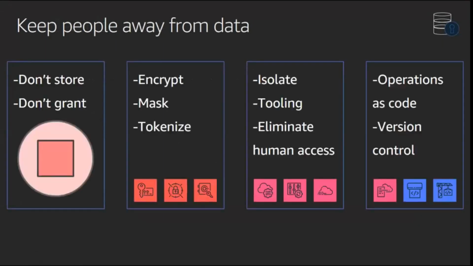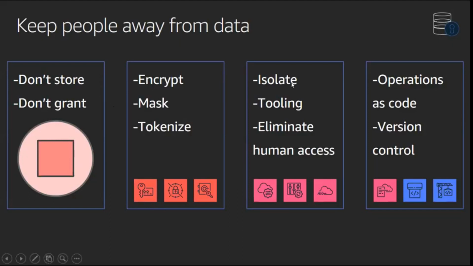So from a data perspective, the bottom line is don't give access to data to people, right? But the goal is to have the least amount of access for the least amount of time to the least amount of people. Probably that's what we want. And if you actually have the need to store, try not to store it for long. If you store, encrypt, mask, tokenize. Tokenization works pretty well if you have SSN and some kind of ID-based data. Encryption and decryption can use a server-side key or KMS or your own, SafeNet, Luna or others.